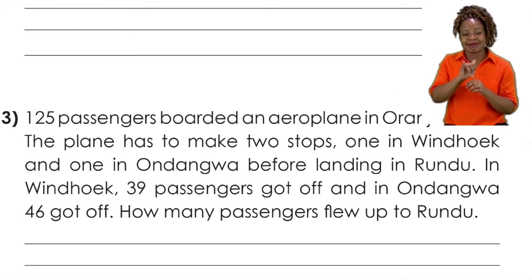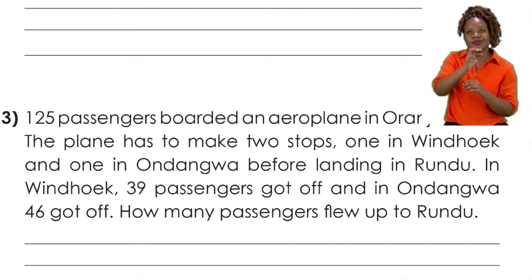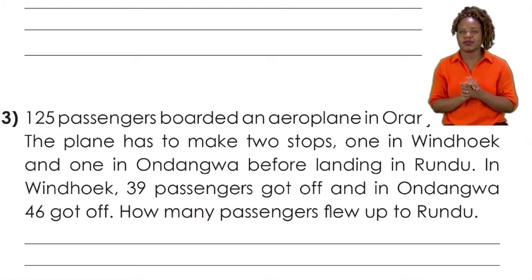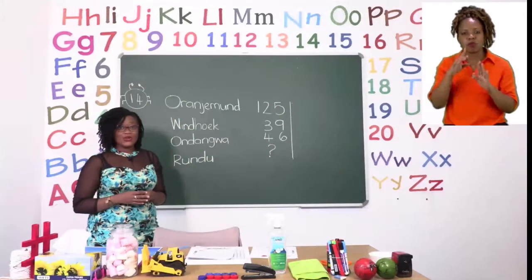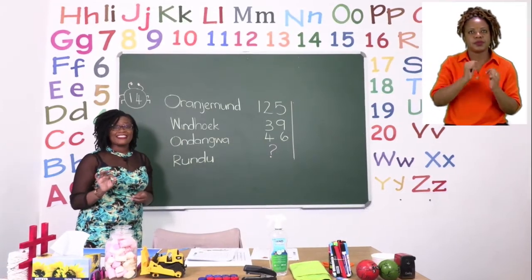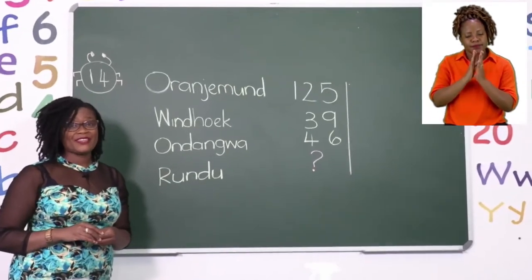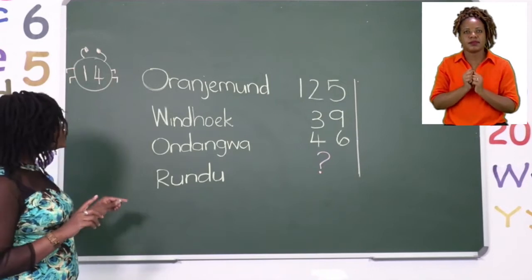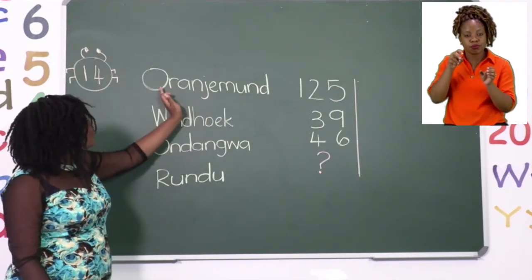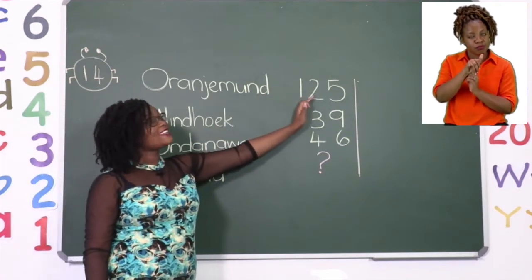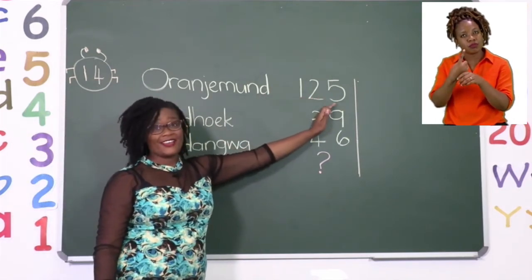Now that we have read it a second time, I'm sure we are able to get our numbers. So let's take a look at the board. I want you to follow what has been happening in this problem-solving sum. We are told that the total of people that boarded the plane from Oranjemund was 125.